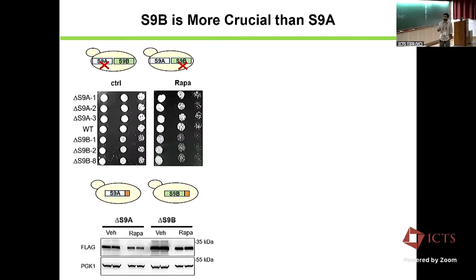But then the expression question was there. So we flag tagged those paralogs and checked their expression. We were expecting 9A to be very low abundant, but it doesn't look like that, at least expression wise; it is at least one third of 9B. So it's interesting that 9A deletion doesn't have much phenotype, but 9B gives a major phenotype.